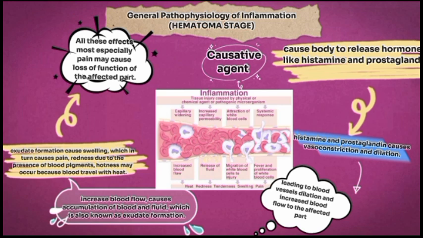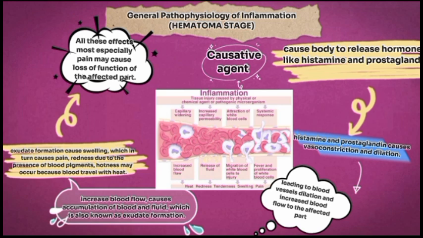Causative agent is, as the name goes, whatever caused that disease or inflammation in this situation. So the causative agents may be injury, trauma, heat, that is a hot water burn, anything may be the causative agent. This causative agent will cause the body to release hormones like histamine and prostaglandin. Histamine and prostaglandin will cause vasoconstriction and dilation. And like I mentioned before, vasoconstriction and dilation will lead to what?